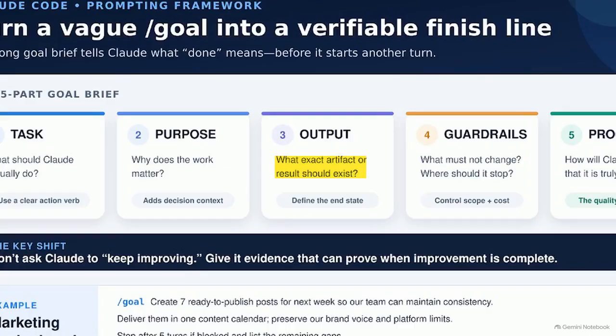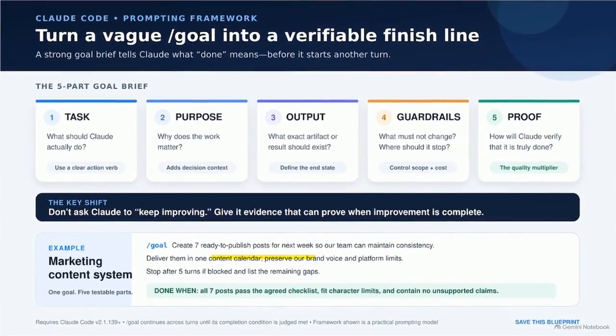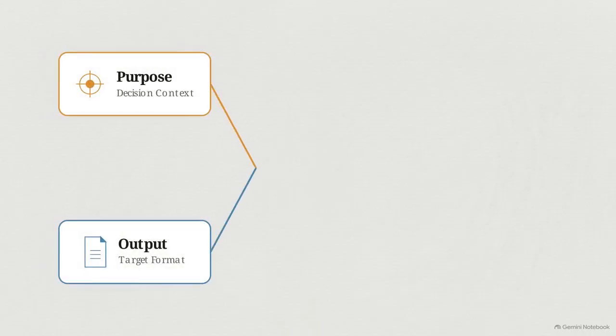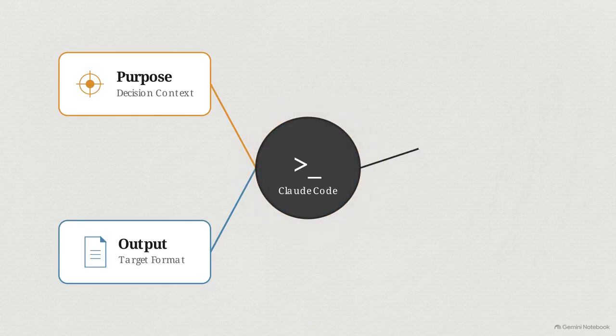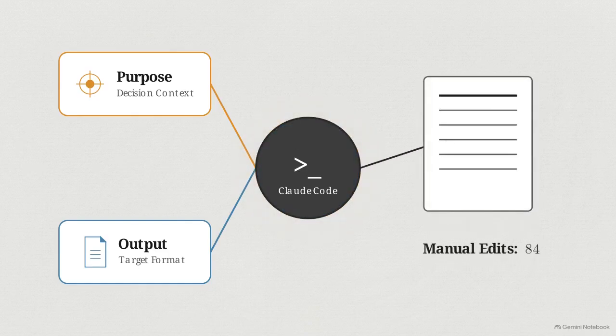Then define the output. You have to dictate the exact physical file or artifact that should exist at the end. In our example, the instruction demands one content calendar. Defining both the purpose and the output ensures the agent targets a specific format, which reduces the need for manual cleanup once the task concludes.